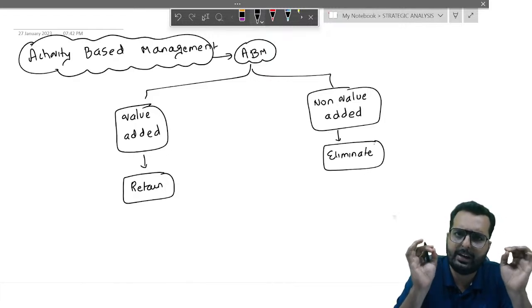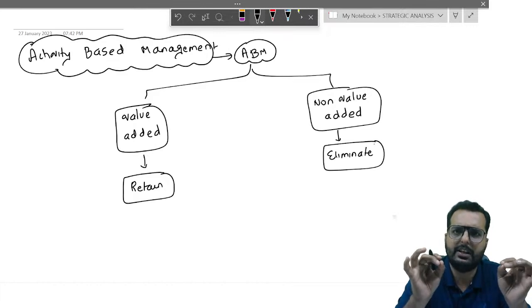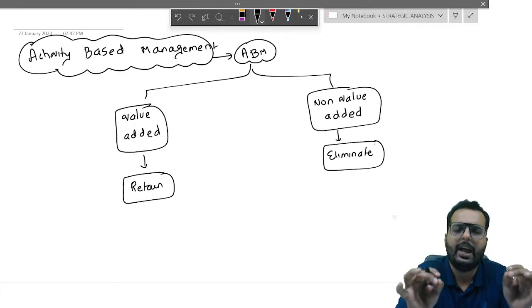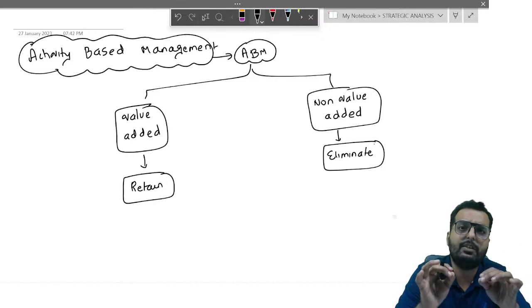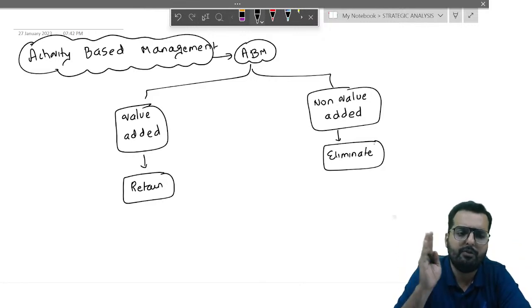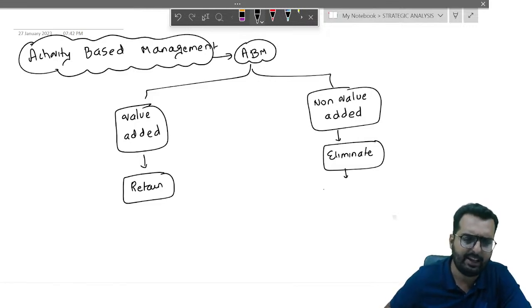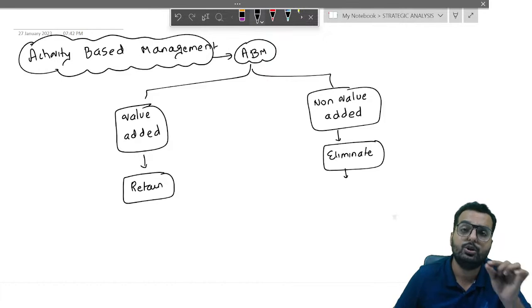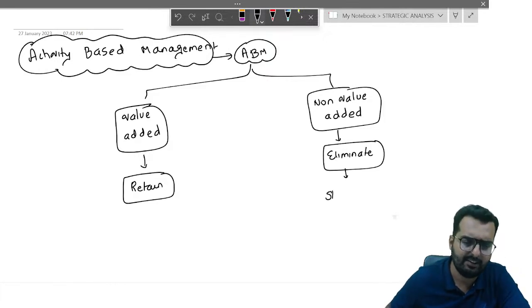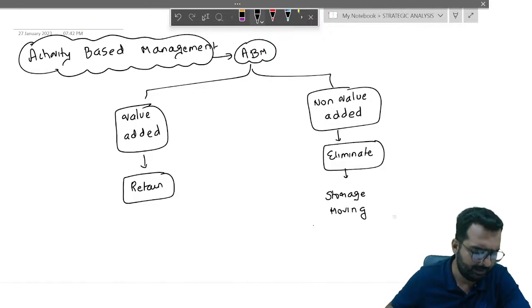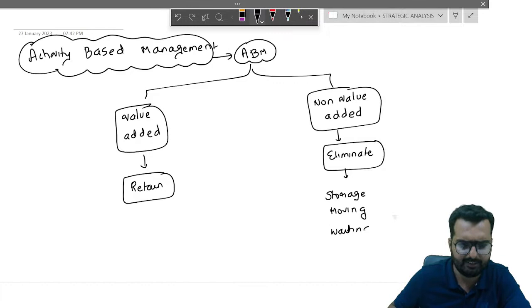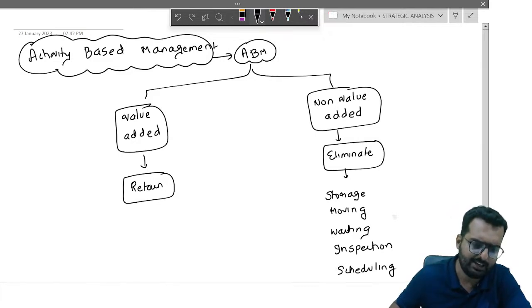What do you mean by non-value added activity? There are certain activities which do not give you any form of result. Such activities are called non-value added activity. As per this example, they say the following activities should be eliminated, such as storage or storing, unnecessary movement, unnecessary waiting, unnecessary inspection, and scheduling.